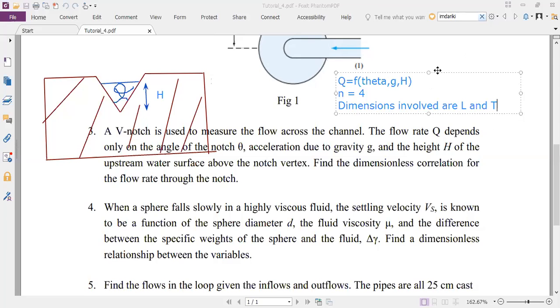Yes, we can solve this analytically. I agree with you. But why are we using dimensional analysis? See, even whatever we solved in class the other day, those are things that we can solve analytically. Only then are you able to compare what you get with dimensional analysis to the analytical solution, and then say, yeah, it makes sense. It's correct.